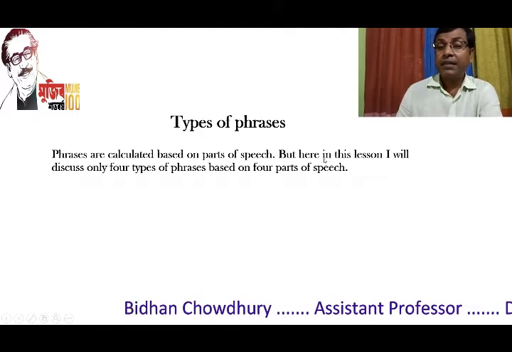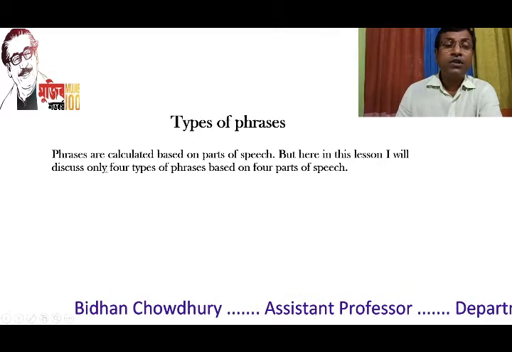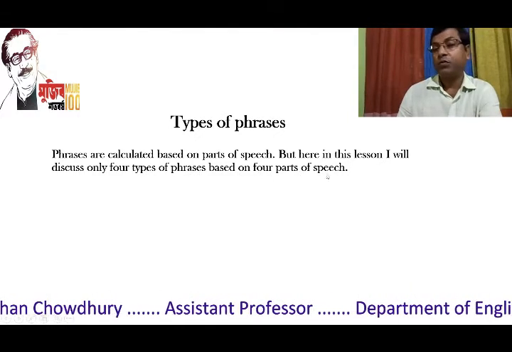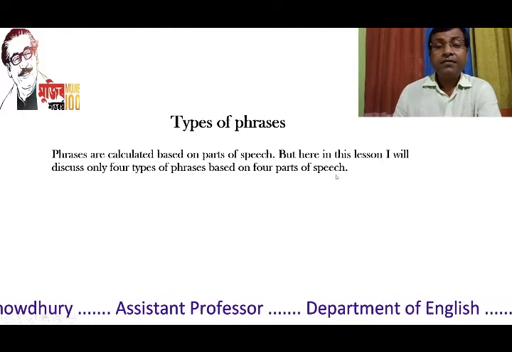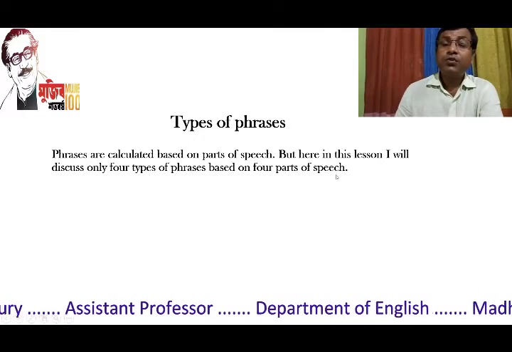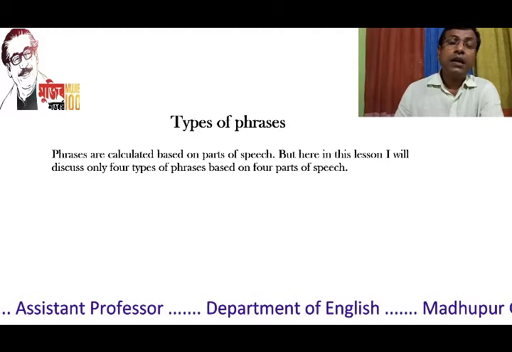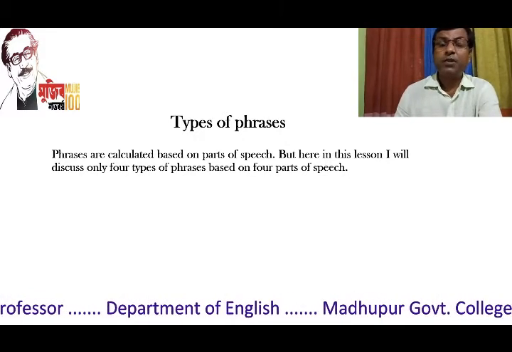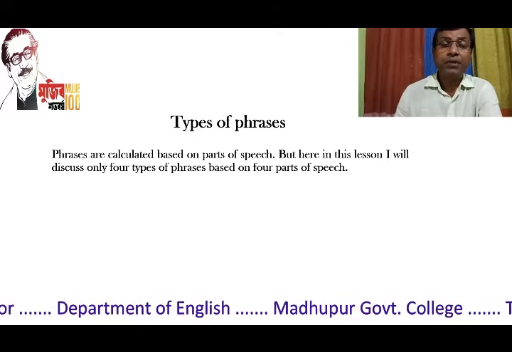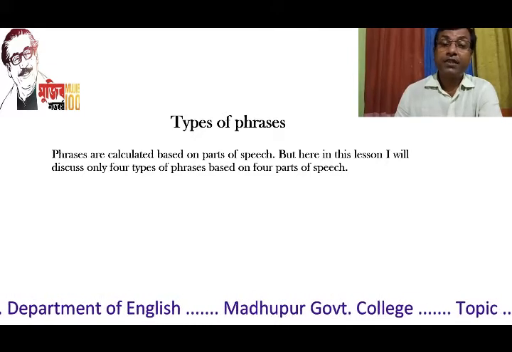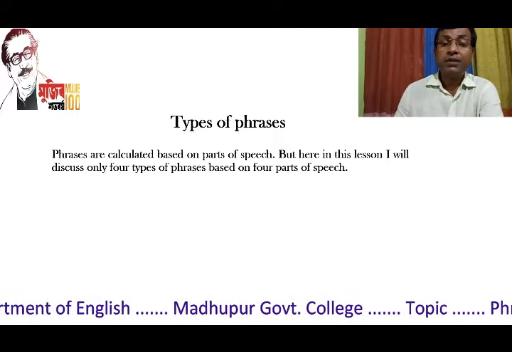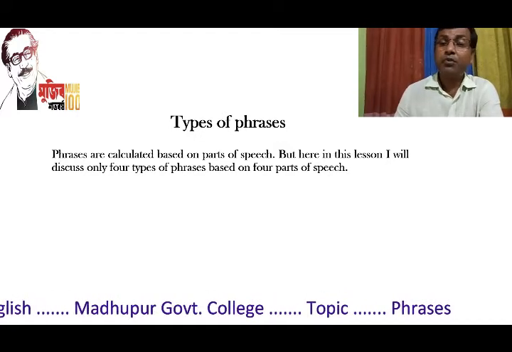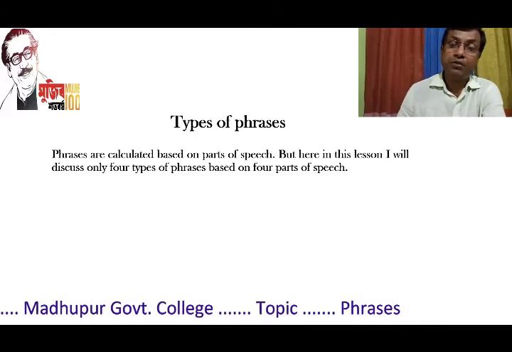But here in this lesson, I will discuss only 4 types of phrases based on 4 parts of speech. As phrases are related to parts of speech, we know we have 8 different types of parts of speech. So there should be 8 types of phrases also. But actually, my dear students, there are many types of phrases, but I am not going to discuss all of them here in my today's class.